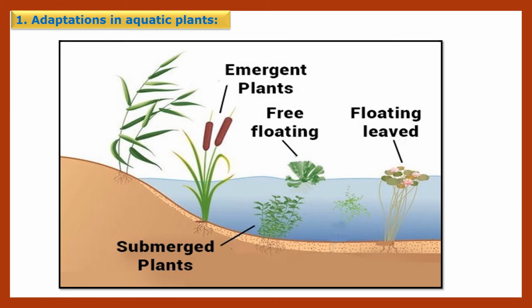Due to this adaptation, the leaves of aquatic plants float on water because of the waxy layer on these leaves, and these leaves also have air spaces, means air is there inside.